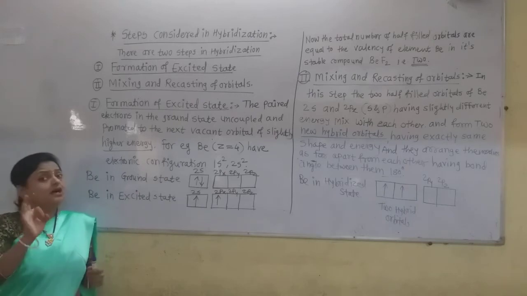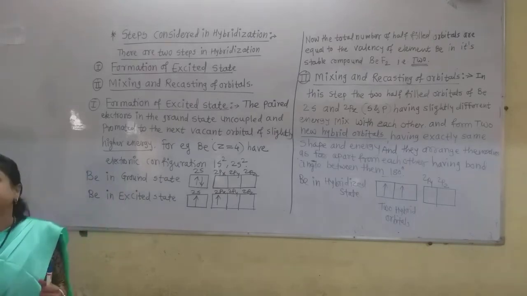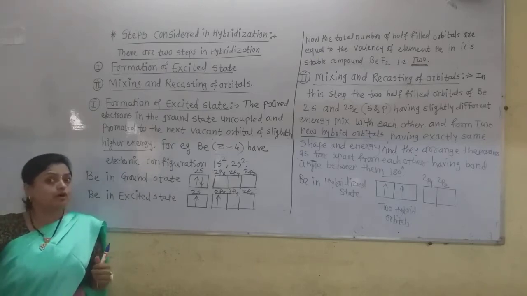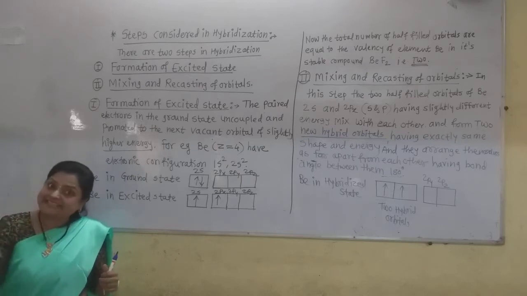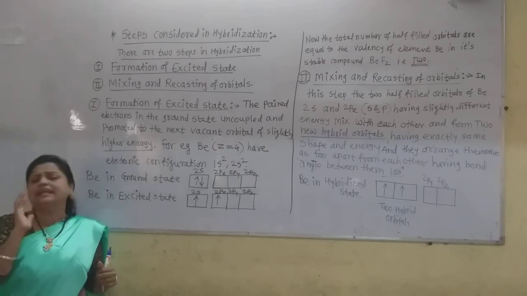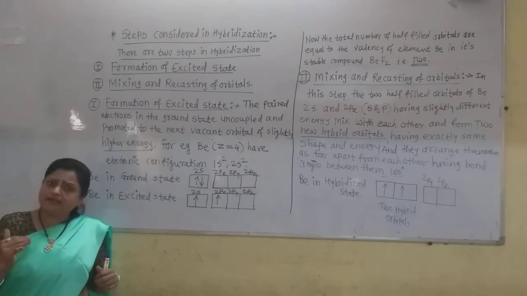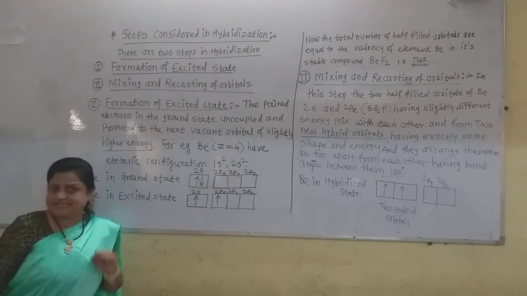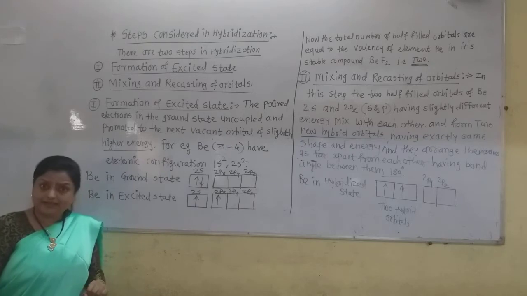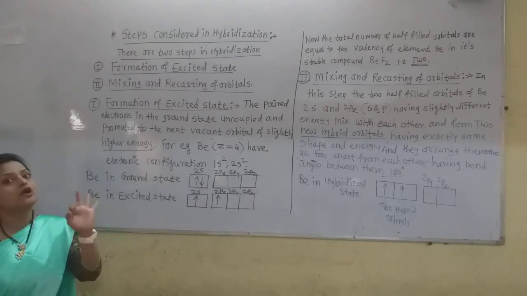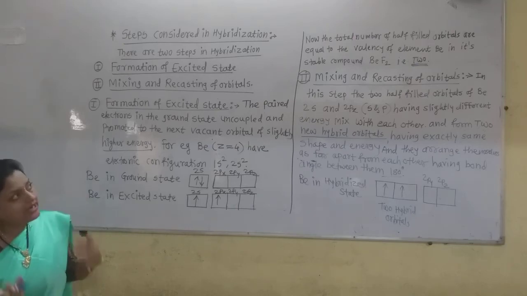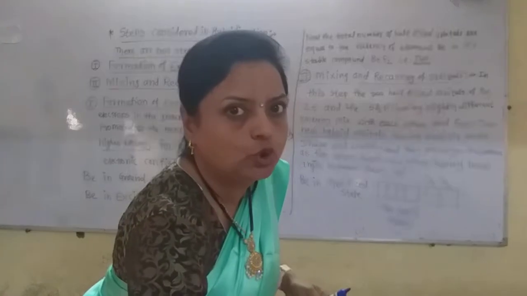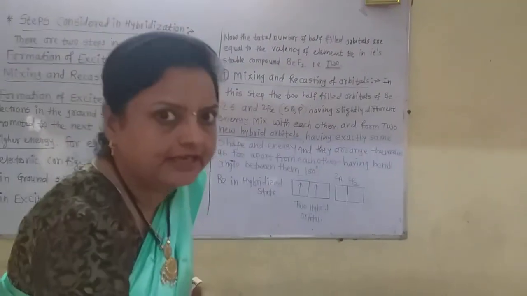And as we have seen in valence bond theory, the atom of the element forms a number of bonds exactly equal to the number of half-filled orbitals containing unpaired electrons. So here two half-filled orbitals and two unpaired electrons are there, and definitely beryllium forms two bonds around it. The total number of half-filled orbitals is equal to the total number of unpaired electrons.